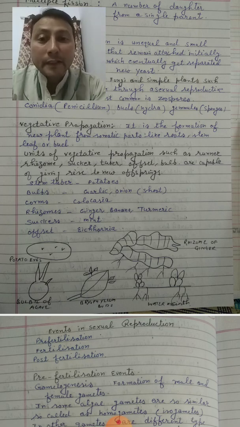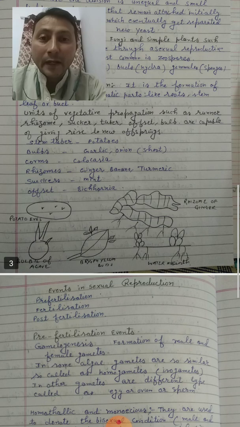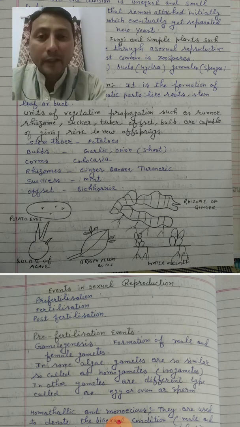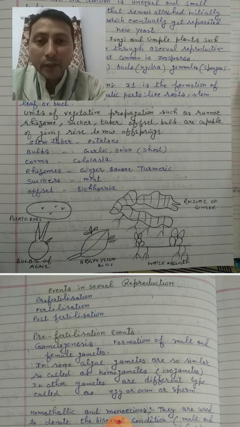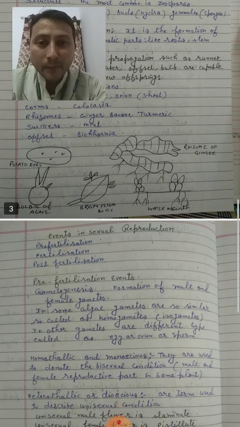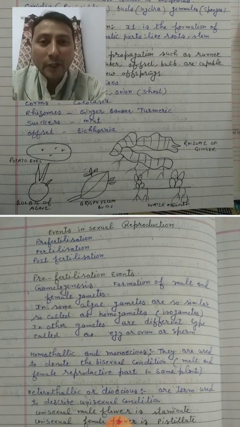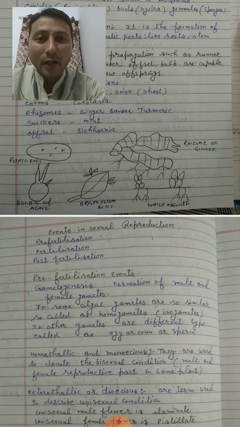This is called vegetative propagation, such as runner, rhizome, sucker, tuber, offset, bulb, which are capable of giving rise to new offspring. For example, stem tuber like potatoes, bulbs in garlic, onion shoot, corms in colocasia, rhizomes in ginger, suckers in mint, offset in Eichhornia. Eichhornia is also called the Terror of Bengal.